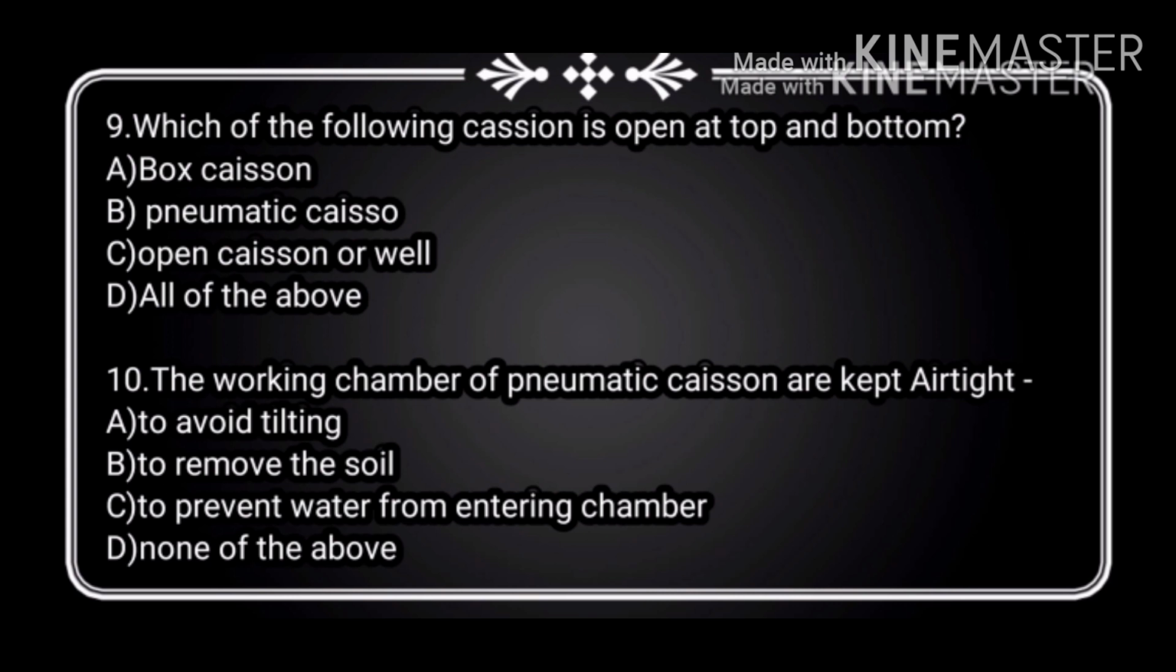Now question number 10 is, the working chamber of pneumatic caisson is kept airtight to avoid tilting, to remove the soil, to prevent water from entering the chamber, or none of the above. And the right answer is to prevent water from entering the chamber.